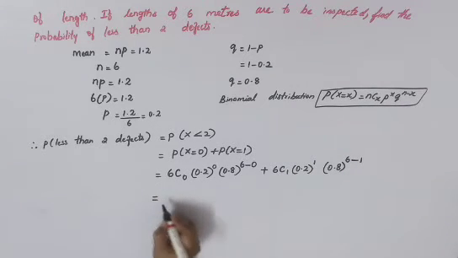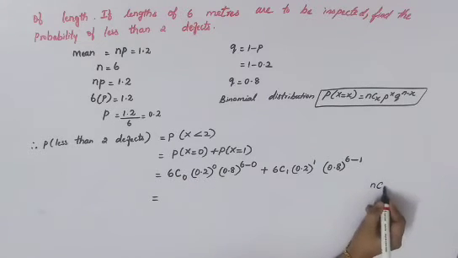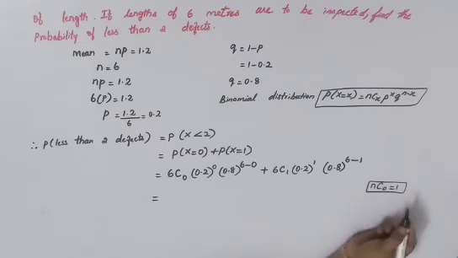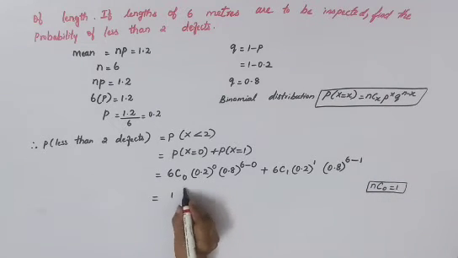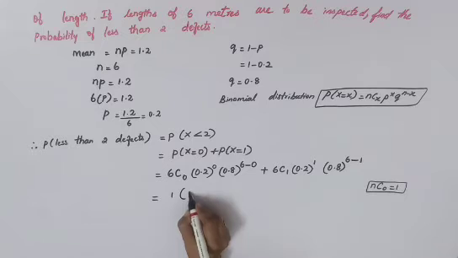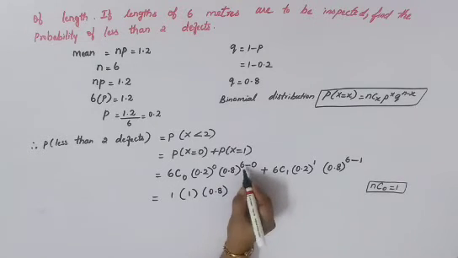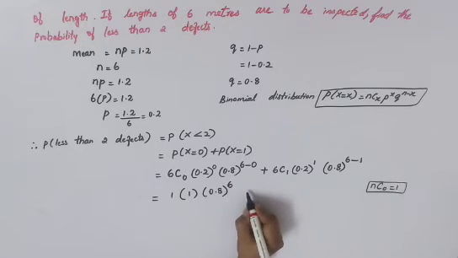Now going to your solving, 6C0, we know the formula NC0 is 1. So 6C0 will become 1. So 1 into 0.2 power 0, anything to the power 0 will become 1. And into 0.8 power 6 minus 0, you'll get 6.